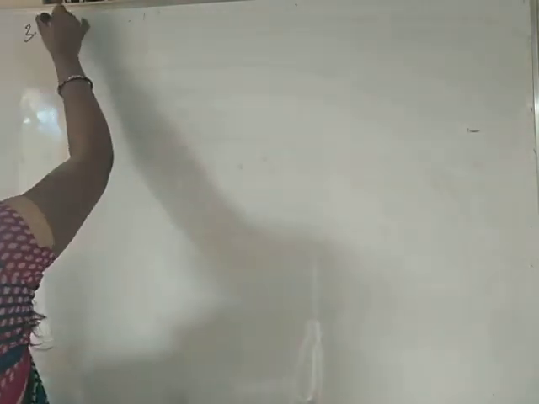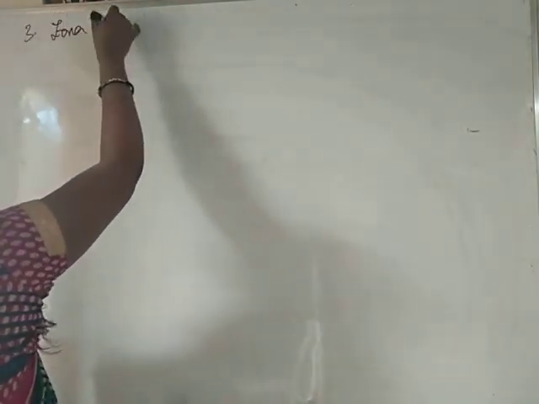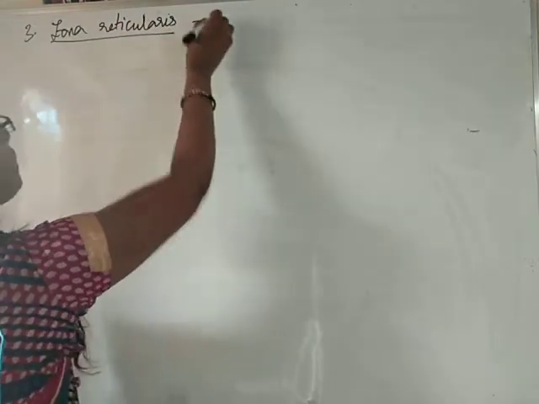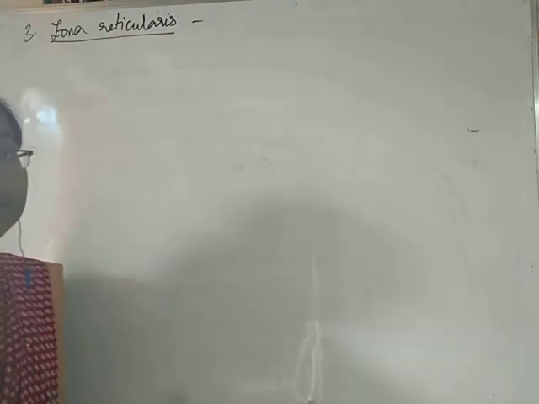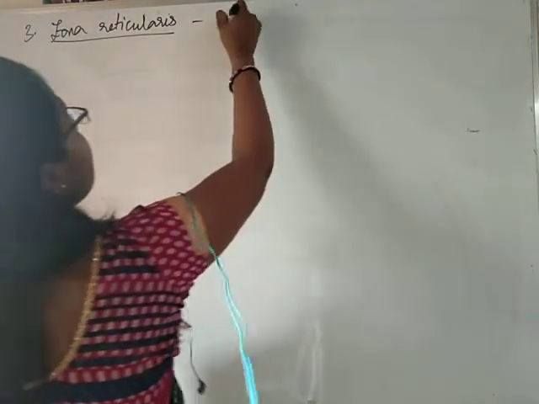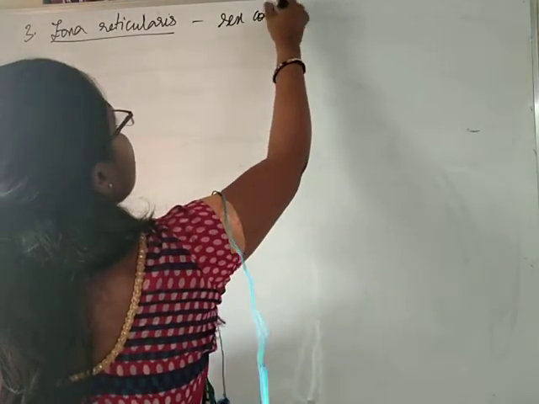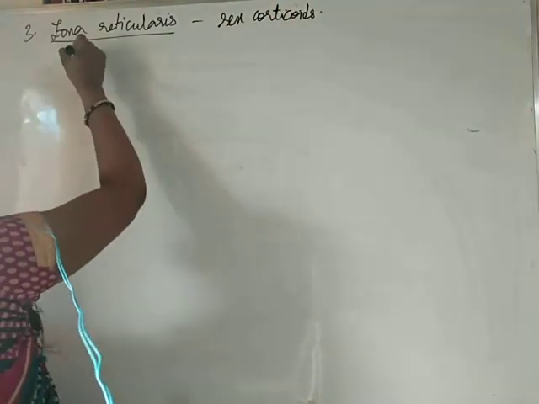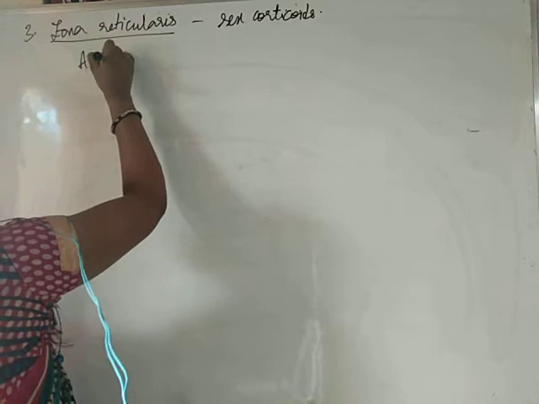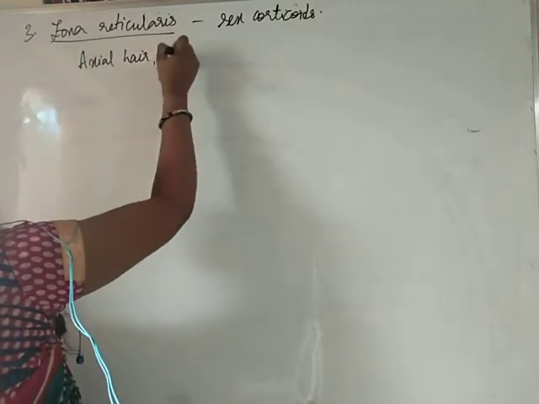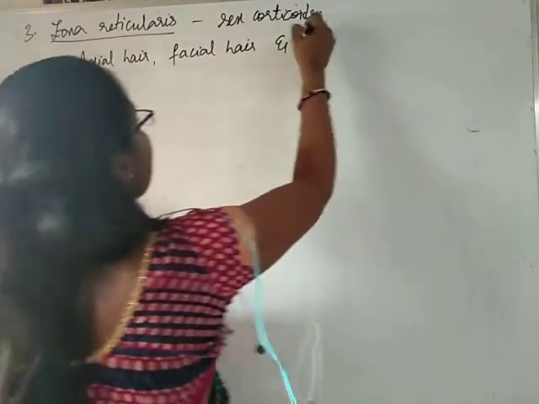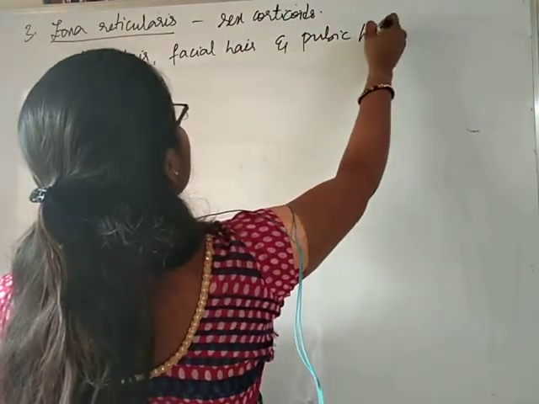So, students, the third part of the adrenal cortex is zona reticularis. Zona reticularis produces sex corticoids, which are essential for the development of axial hair, facial hair and also pubic hair.